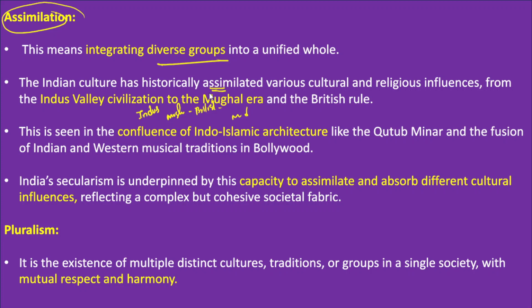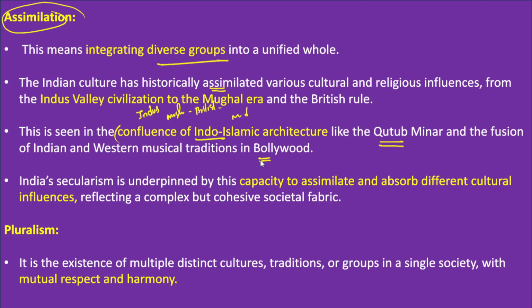If we talk specifically about assimilation, we need to talk about the cultural confluence of Indo-Islamic architecture, which is very famous in India. For example, the Qutub Minar is built in the Indo-Islamic architectural style. We can also talk about the fusion of Indian and Western musical traditions in Bollywood, which is also a very famous example of assimilation in India.